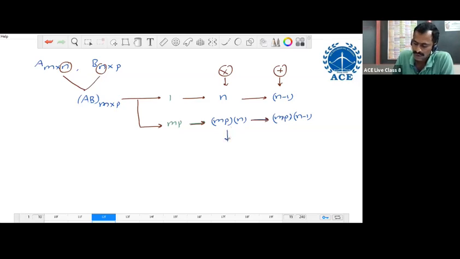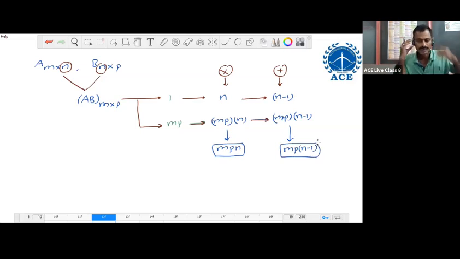So this gives MPN multiplication operations and MP(n minus 1) addition operations. So to find the MP elements of this AB matrix, according to these orders, we require MPN multiplication operations and MP(N minus 1) addition operations.